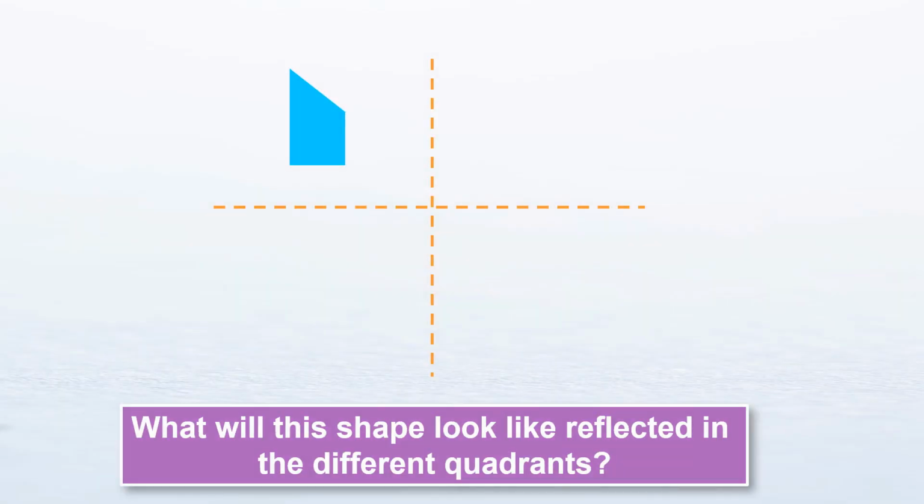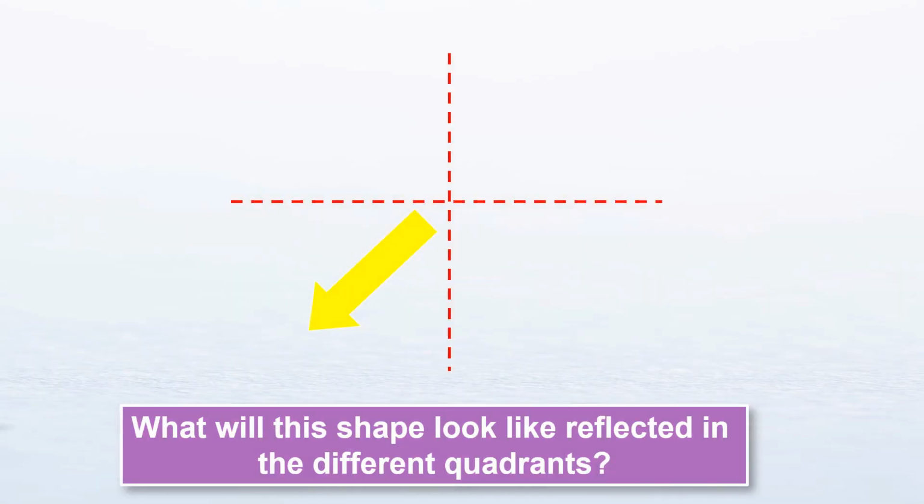Now what will this shape look like reflected in different quadrants? Let's see quickly. Along the vertical mirror line, along the horizontal mirror line, along the vertical mirror line. Let's take one more example. What will this shape look like reflected in the different quadrants? See, in this quadrant it is like this, then it will be this, this, and then this. So along the different horizontal and vertical mirror lines they will look like this.